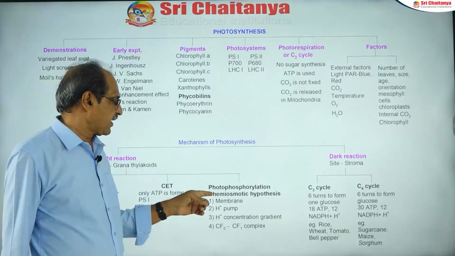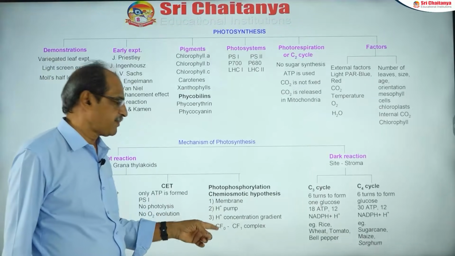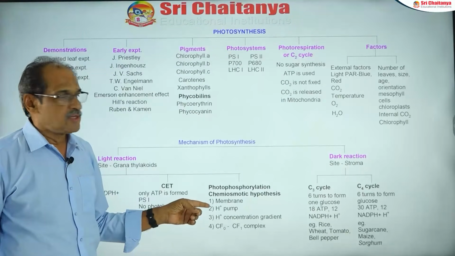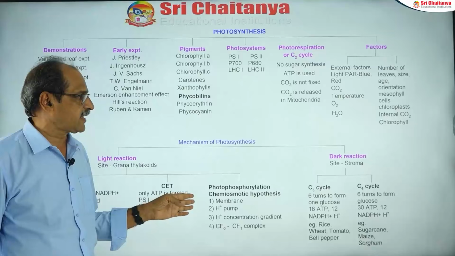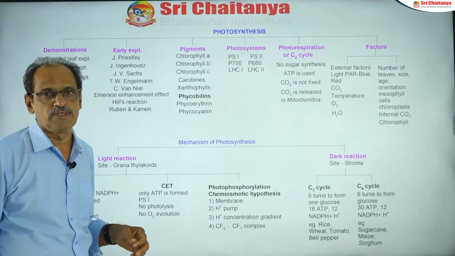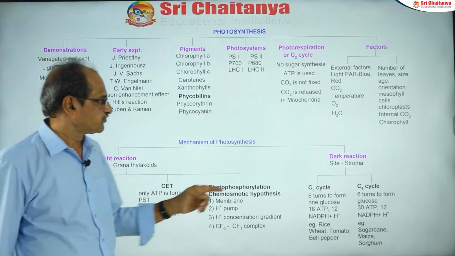So that is explained by Peter Mitchell by the Chemiosmotic Hypothesis. This is the end product here. So basically the end products of the light reaction are ATP and NADPH2. These are the two types of molecules that are being formed during the light reaction.